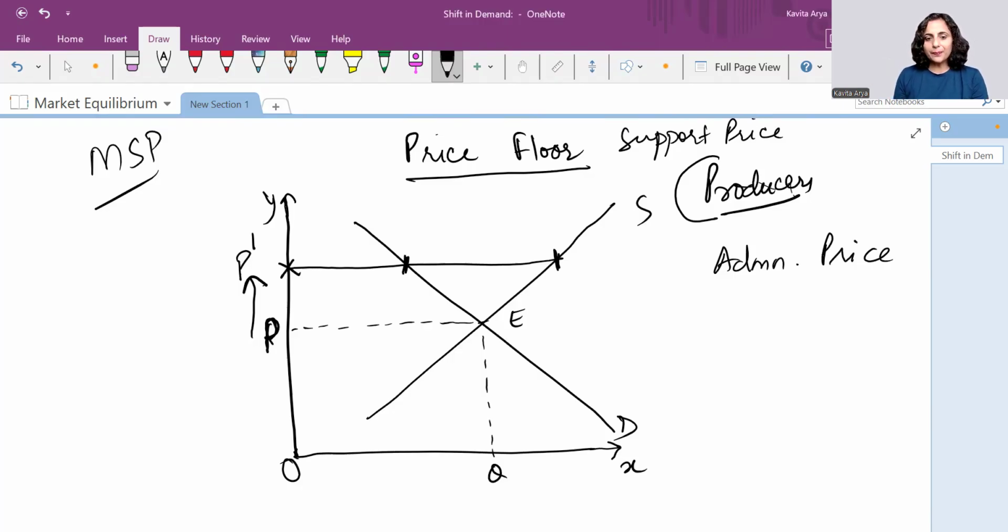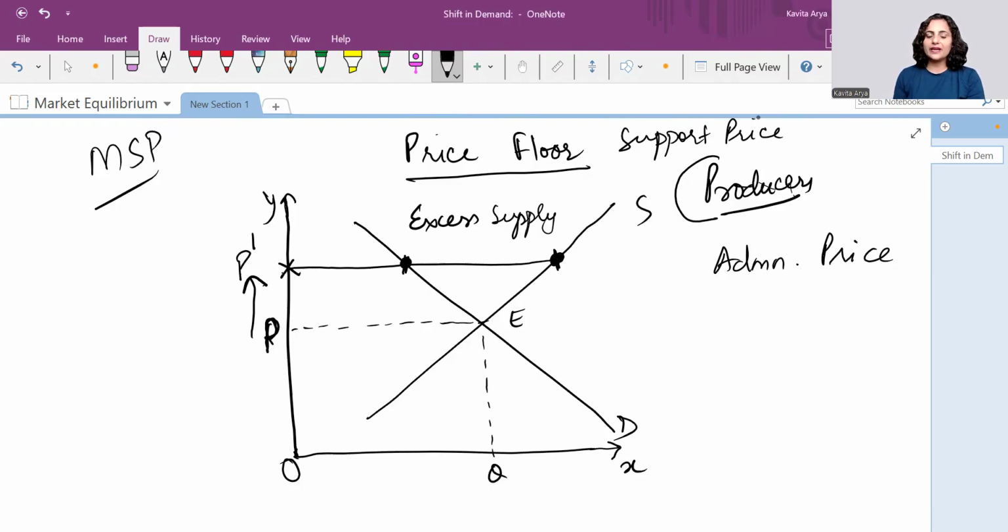Right. But at the price which is above the equilibrium price, there again arises a condition of excess supply. As you can see from the picture very clearly, at this price the supply side is more and here the demand is far less. So how would the government cope with this? The government simply sets this price.